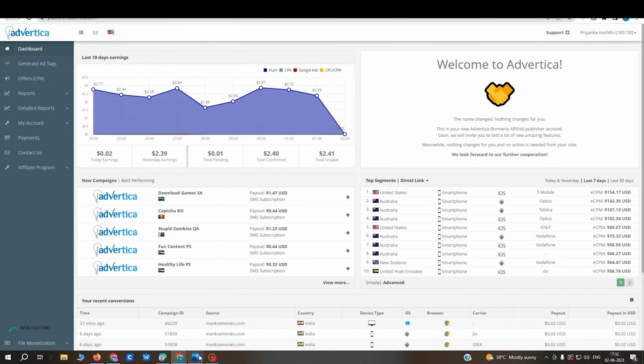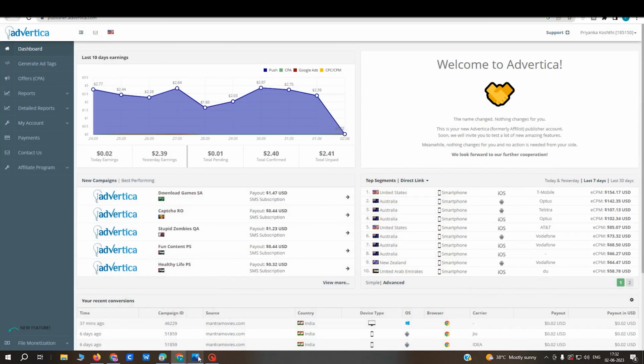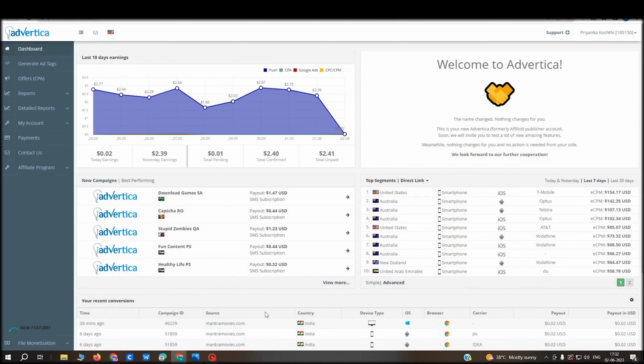Which ad network you have to connect, because it is obvious that if your website has not received the approval of Google AdSense, then what is the best alternative to Google AdSense with which you can earn from your website.